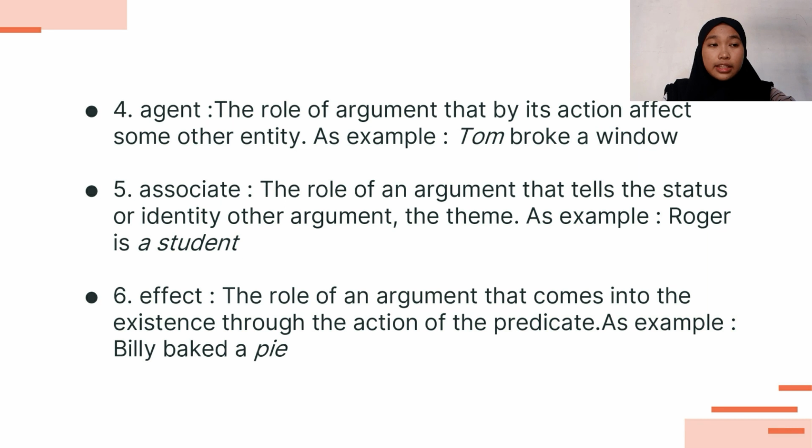Number 5 is associate. Associate is the role of an argument that tells the status or identity of the argument. As an example, Roger is a student. Number 6 is effect. Effect is the role of an argument that comes into existence through the action of the predicate. As an example, Billy baked a pie.